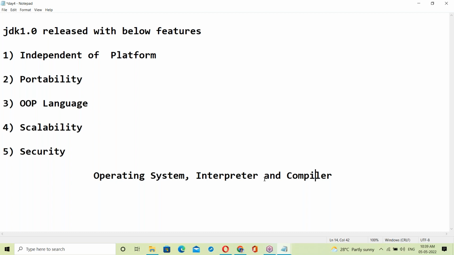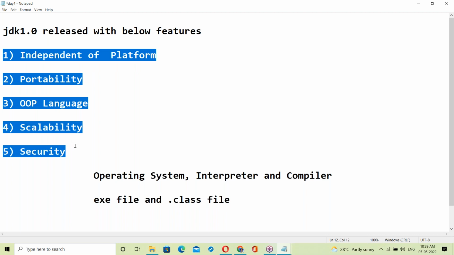To understand that, you must know what an interpreter is, what a compiler is, and the difference between these two. Apart from this, knowledge of exe files and dot class files. Once you have this knowledge, it is easy to understand all these features.